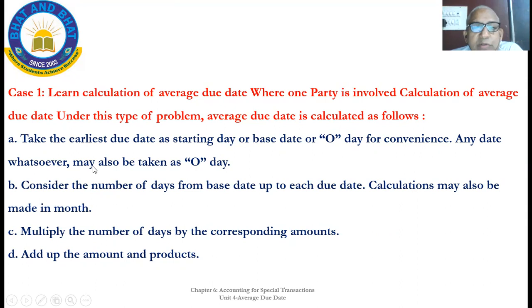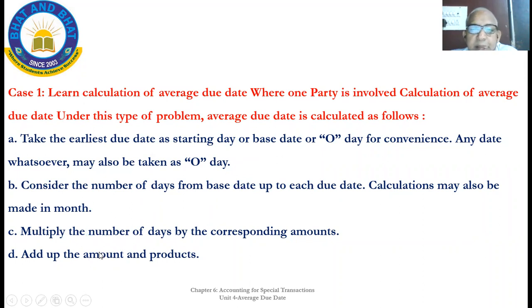Any date whatsoever may also be taken as 0 day. If there are 5 bills, the earliest due date need not be the base day, because, as we have seen in the formula, you are subtracting and adding. Hence you can take any due date as the base. Then find the number of days from the base date up to each due date. If all the bills are in months, you can count in months also.